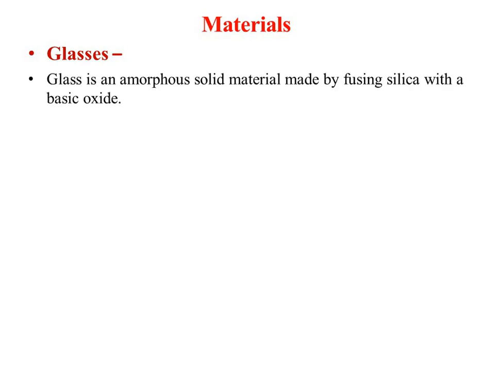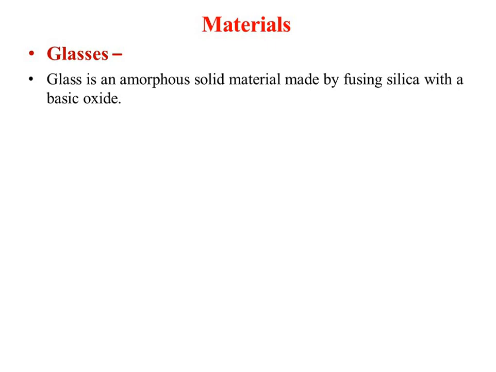Okay. Now the next material is glass. We know that glass can be used in designing windows for various sensors. Glass is an amorphous solid material made up of fusing silica with a basic oxide.